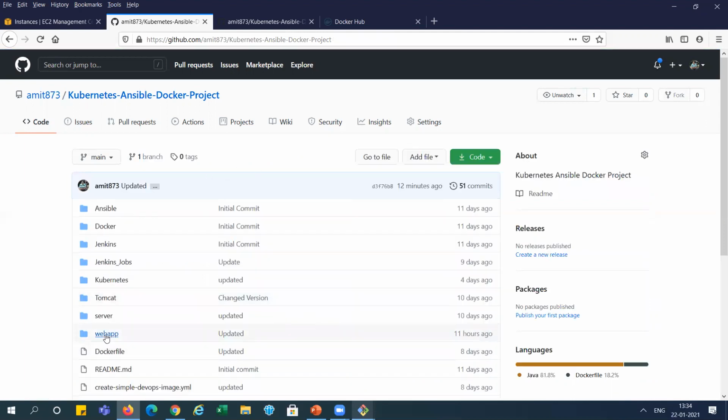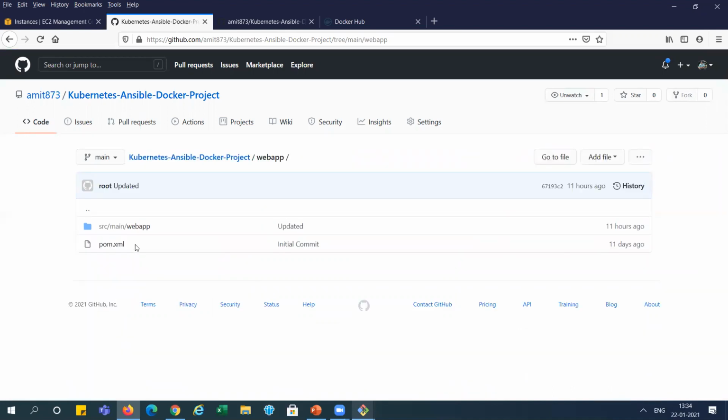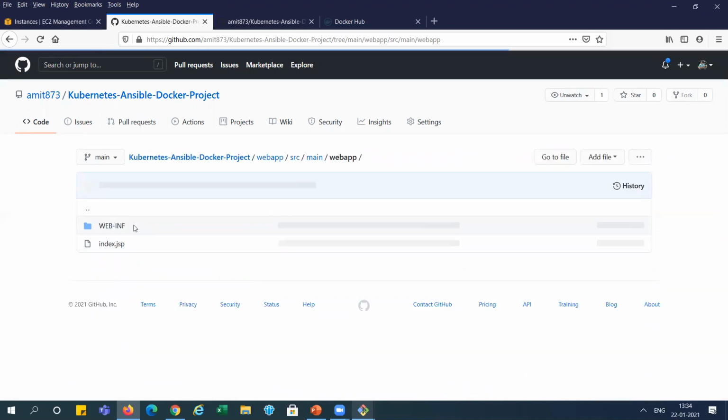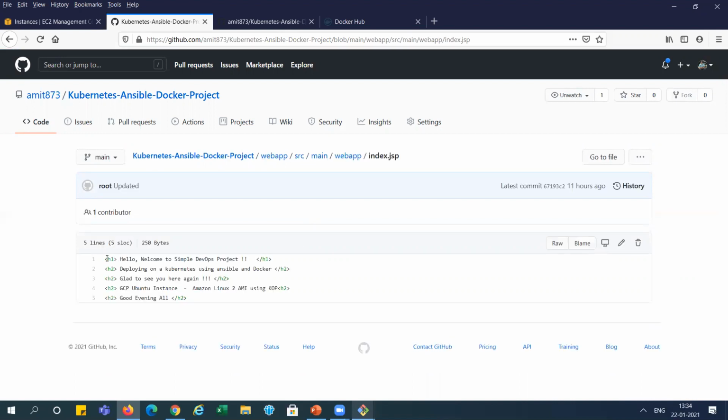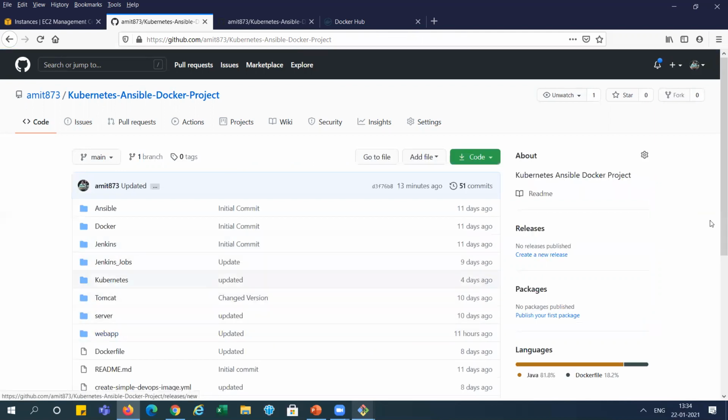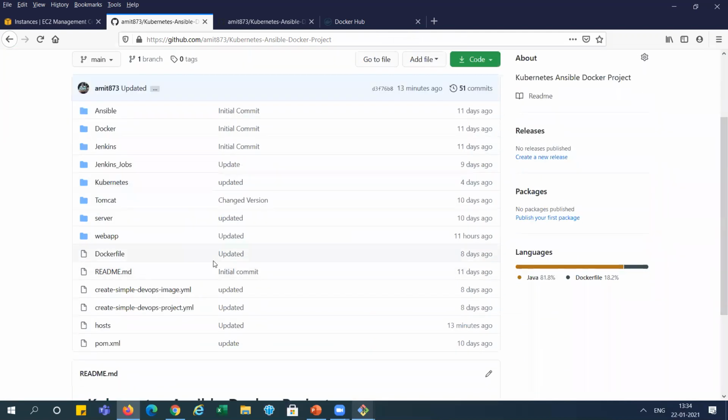And for demo purposes, this is the code which we have created here. You can see this index.jsp over here. So when we run this application, it will print this one, right? So this is a very simple thing I have used for the demo.